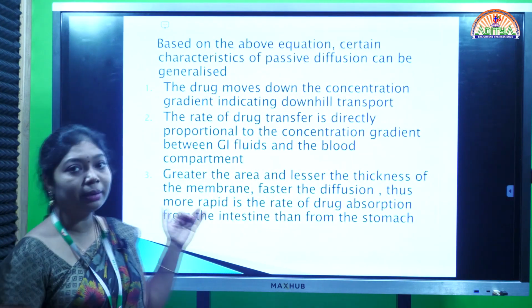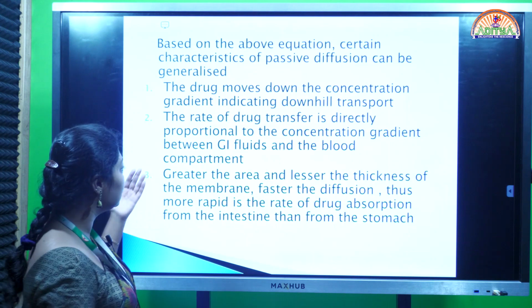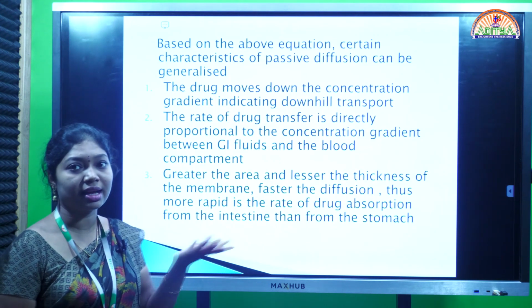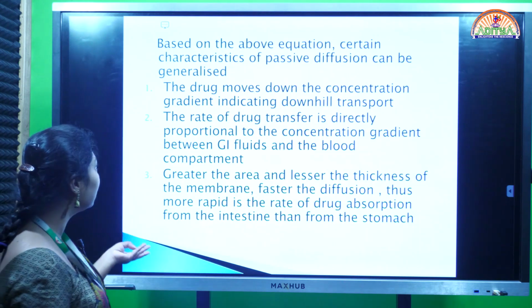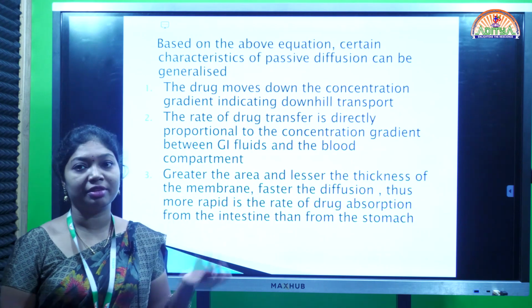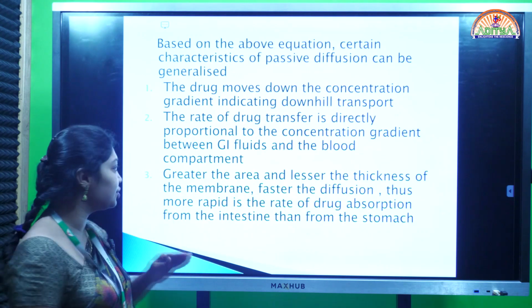Based on the above equation, some characteristics have been mentioned. I have told you that it is a downhill transport, and the driving force for this passive diffusion is the concentration gradient.